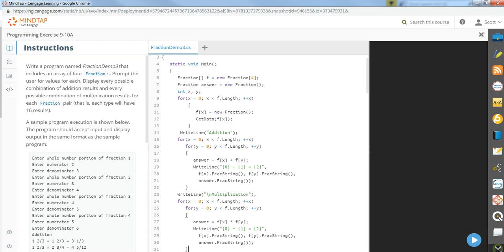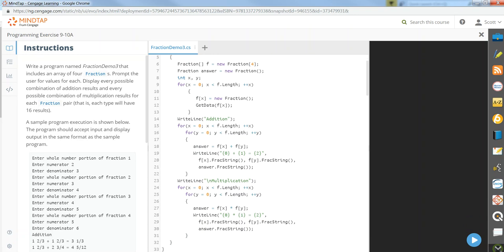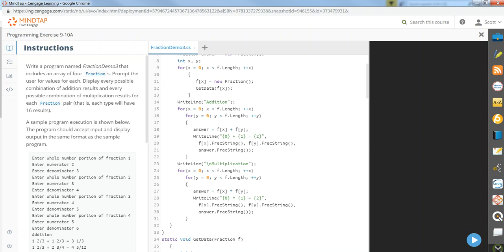So we're going to do an addition, and you say here's addition, go through the for loop item by item, and we've got them nested, x and y that we declared up above, and we do our math, item by item, answer, and then we do our multiplication, item by item. So this is logically the same thing we just did in the previous two examples, but here we've got nested loops. Now I want to run this so you can see what takes place here.